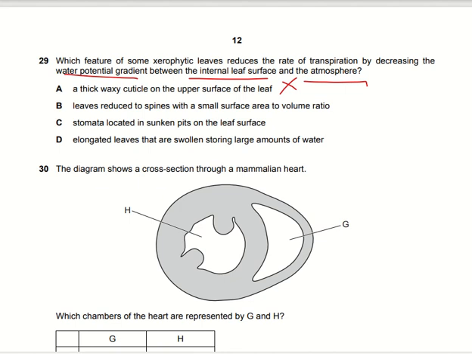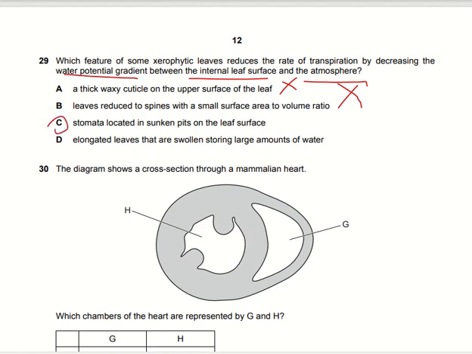Leaves reduced to spines with a small surface area to volume ratio, but spines are not involved in decreasing the rate of transpiration. Stomata located in sunken pits on the leaf surface. When the stomata are located in sunken pits, they will be less exposed to the atmosphere, so there will be less transpiration, because transpiration mainly occurs through the stomata. So we can say option C here is the right answer.